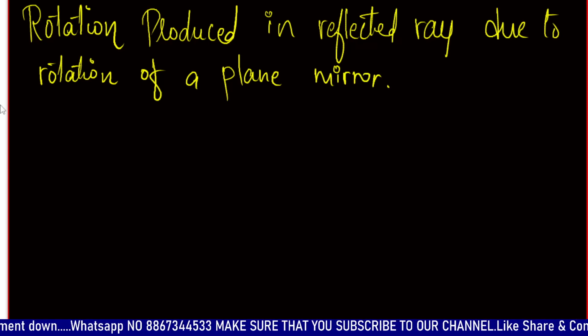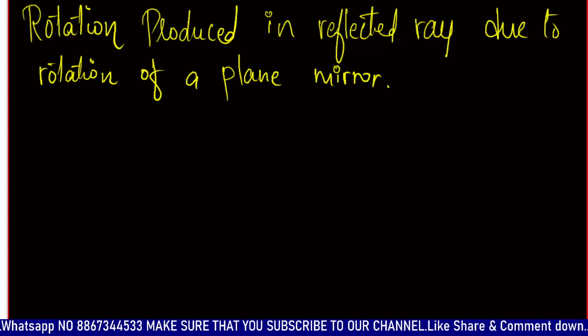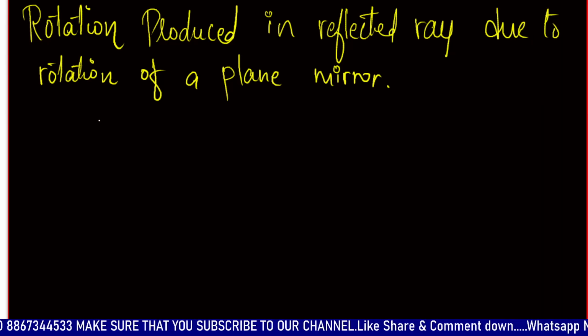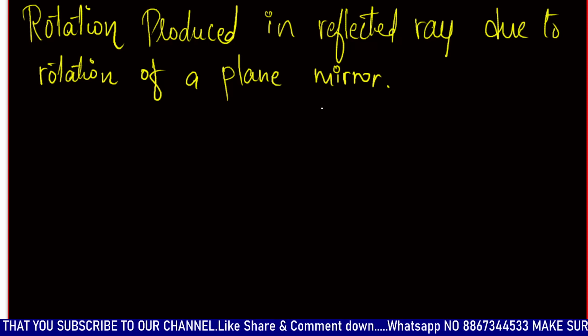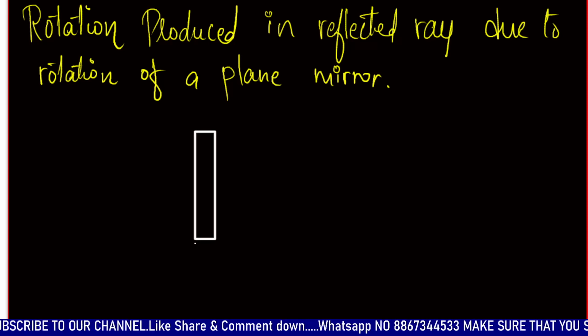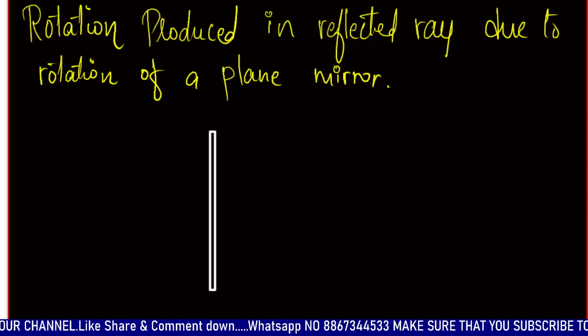So let us consider firstly a plane mirror.